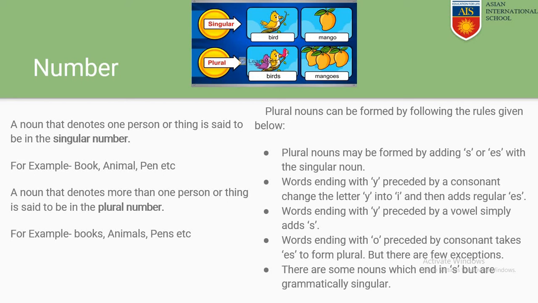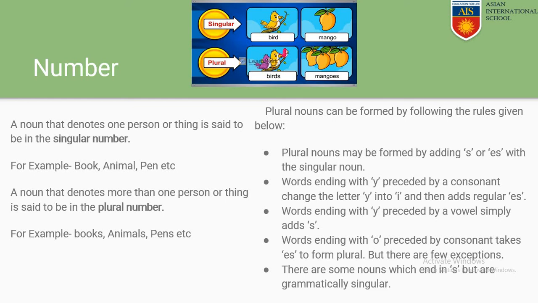A noun that denotes one person or thing is said to be in the singular number. For example, book, one book, so it is book. Animal, it is denoting one animal. Pen, one pen, so it's pen. A noun that denotes more than one person or thing is said to be in the plural number.